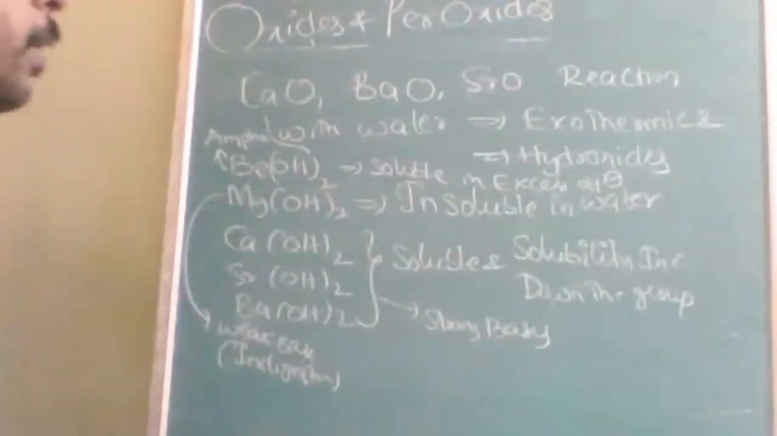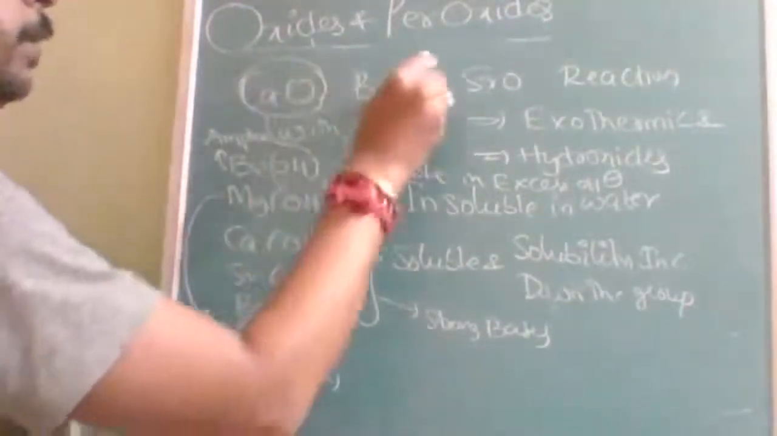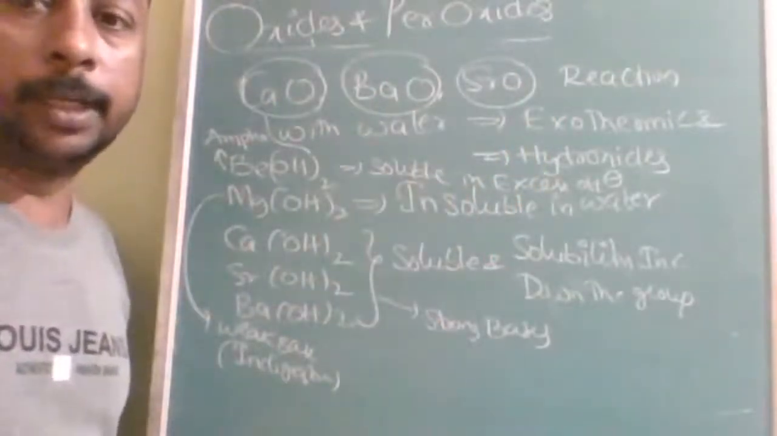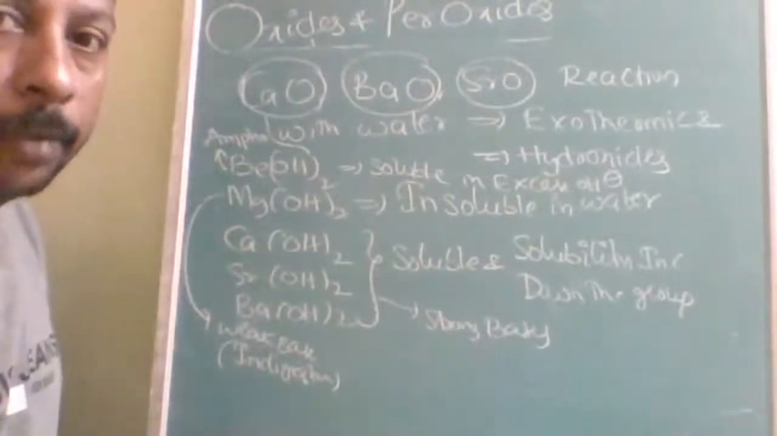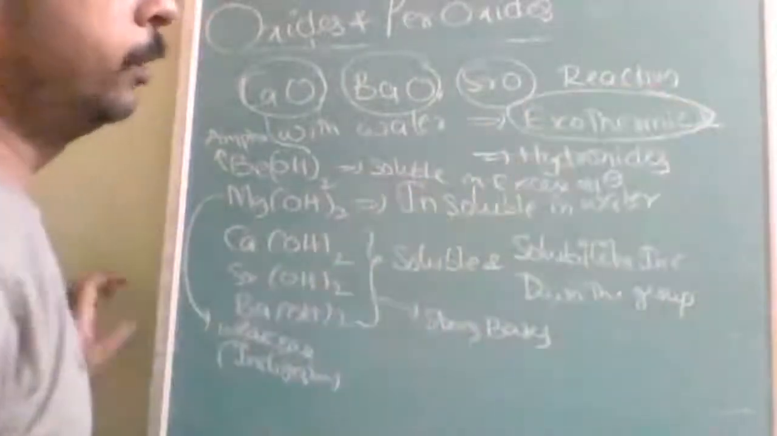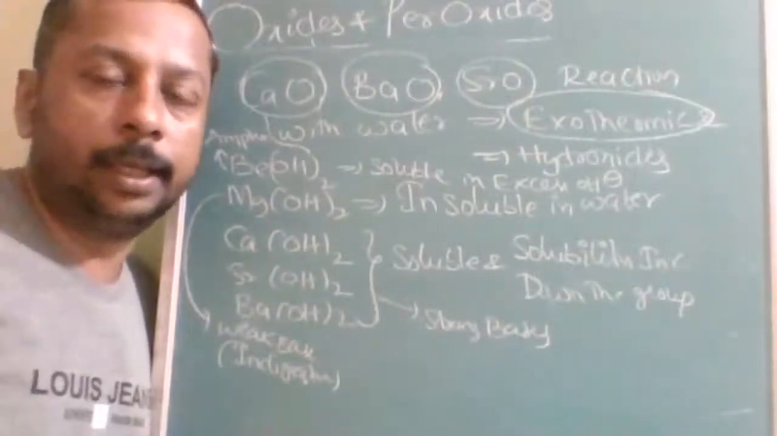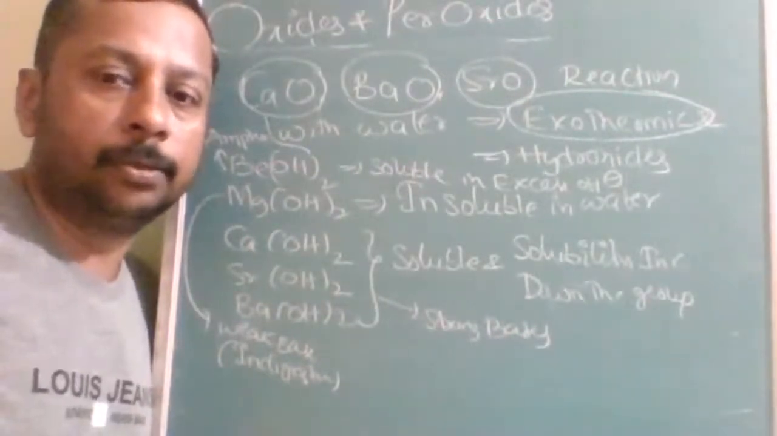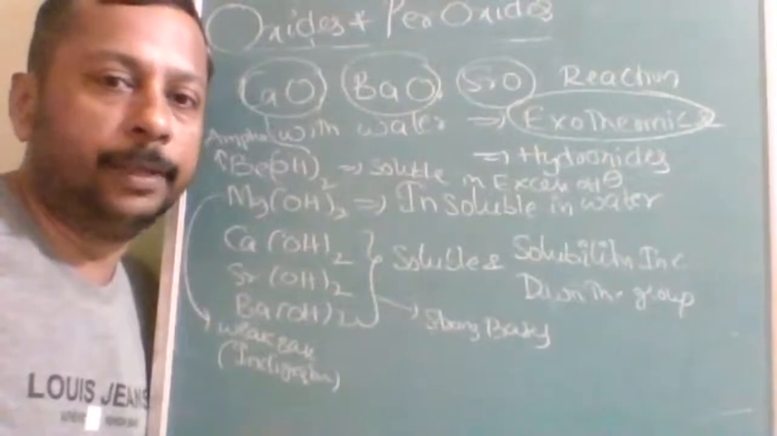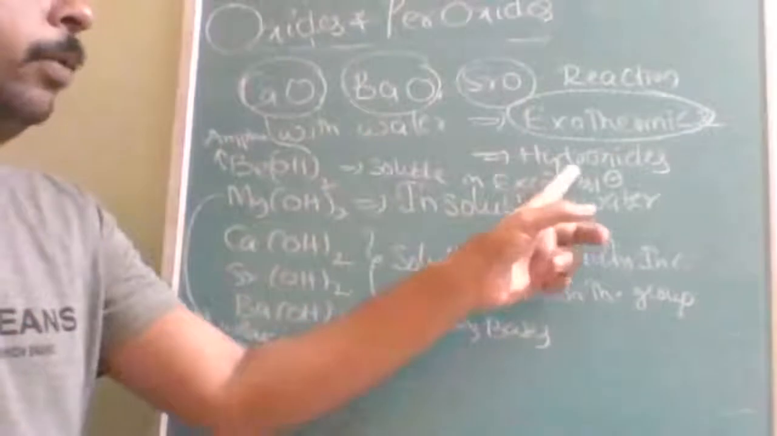Now, reaction of the oxide with water. Especially the reaction of calcium oxide, barium oxide, and strontium oxide. Calcium oxide, barium oxide, and strontium oxide react with water highly exothermically. So we have to add the water slowly, or add them to the water very slowly. That is called slaking. Slowly we should add the water because it liberates a high amount of heat.